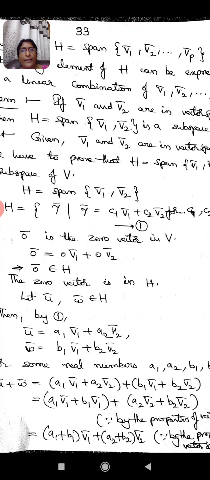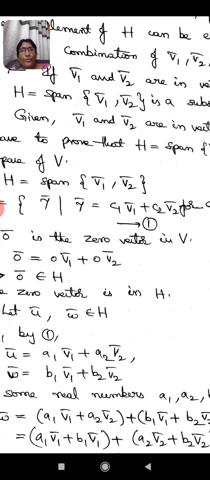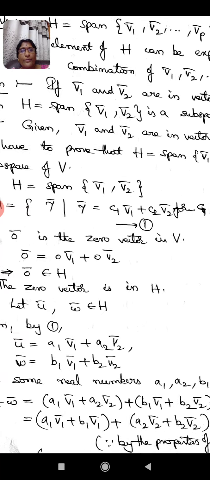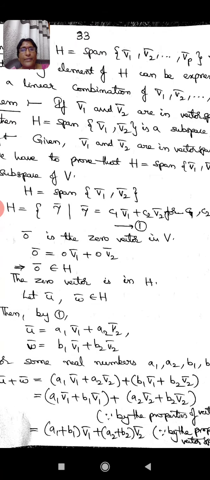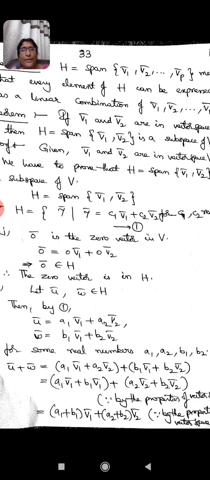linear combinations of the two vectors V1 bar and V2 bar, and that is how they take the form U bar as A1 V1 bar plus A2 V2 bar, and W bar is B1 V1 bar plus B2 V2 bar, for some real numbers A1, A2, B1, B2.